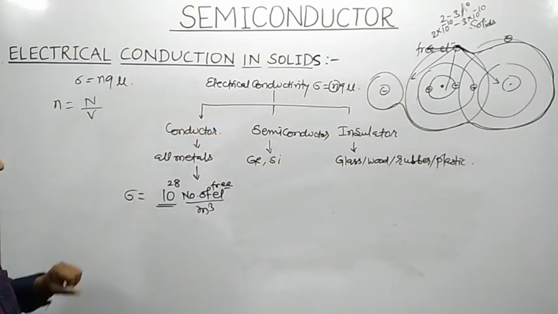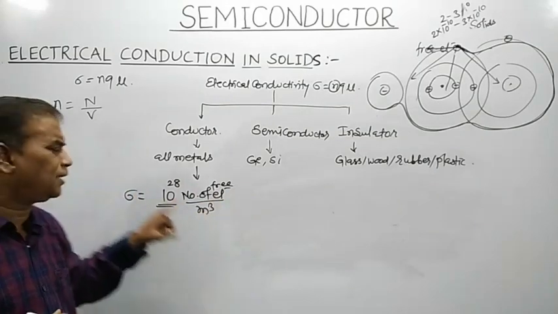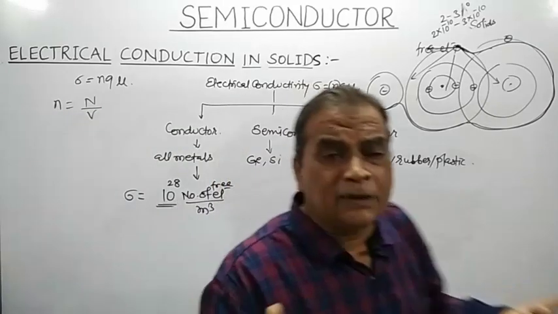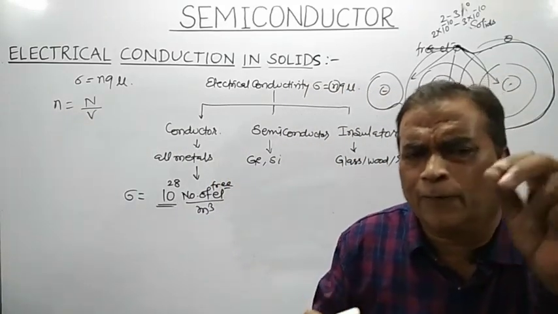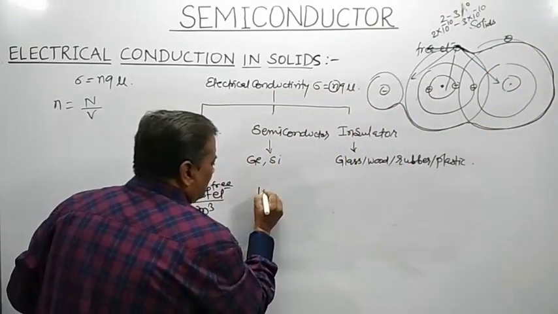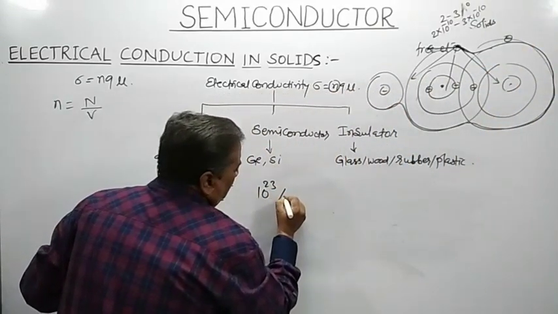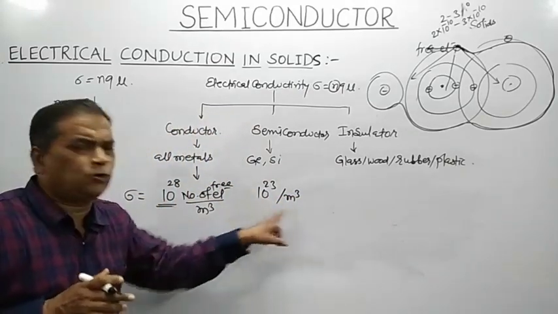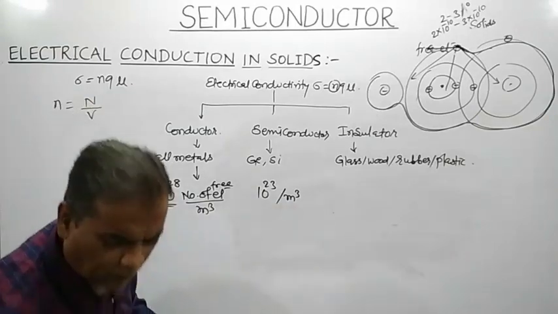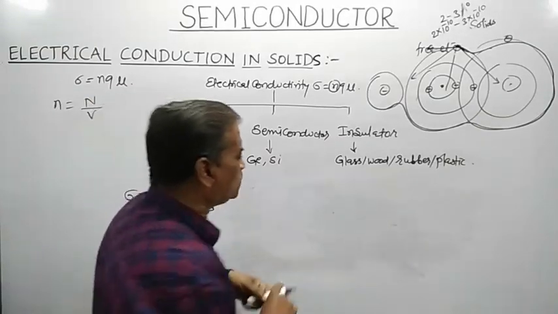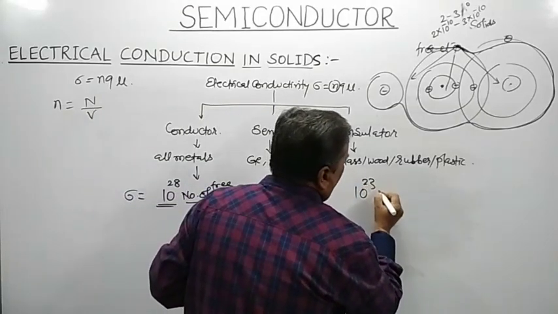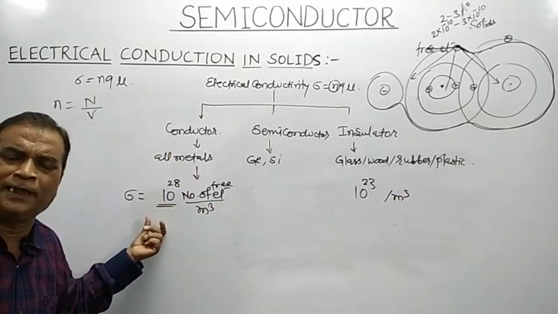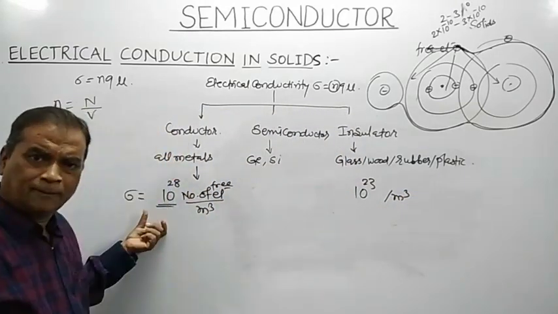And for a typical metal, the number of free electrons per cubic meter is in the range of 10 to the power 28. Now as far as insulators are concerned, they have very few free electrons per cubic meter, of the order of 10 to the power 23 per cubic meter, compared to that in a conductor.